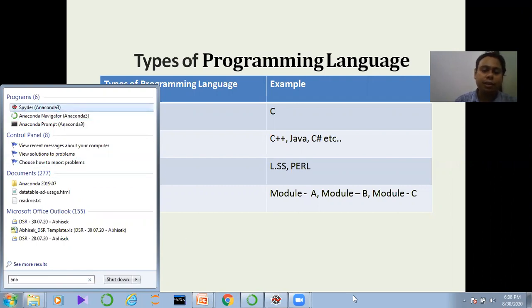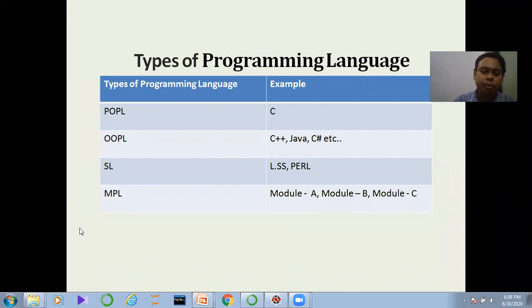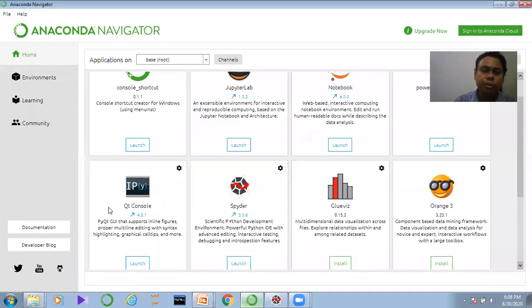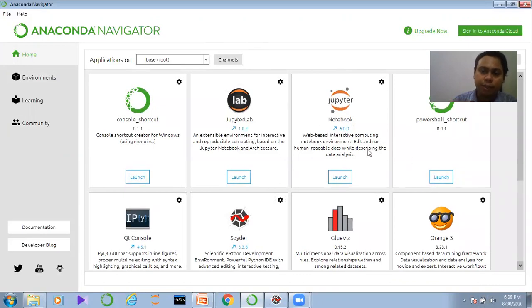After clicking the Anaconda Navigator, you will see a particular window will come. This particular window is the Anaconda Navigator window. Now in the Anaconda Navigator window, there are two famous tools present. One is called Jupyter Notebook and one is called Spyder.